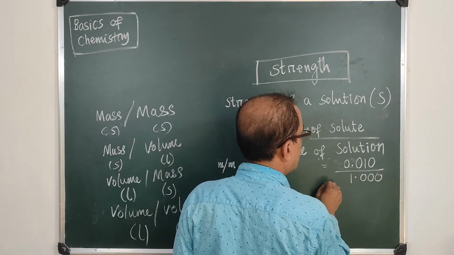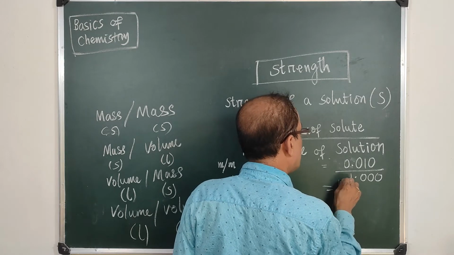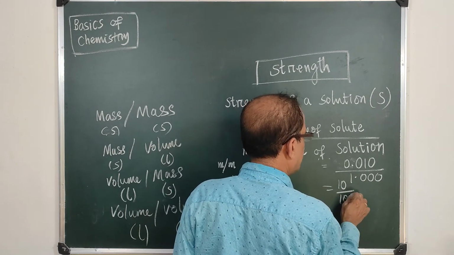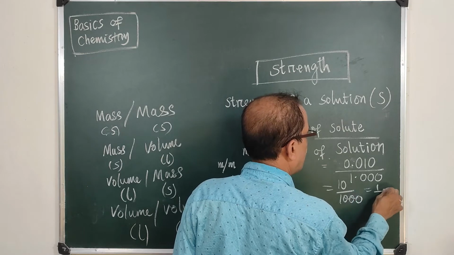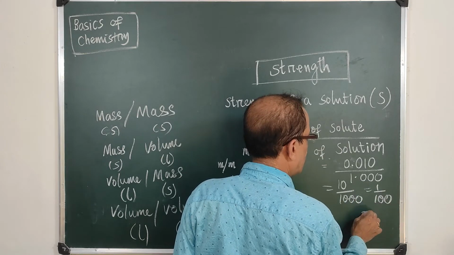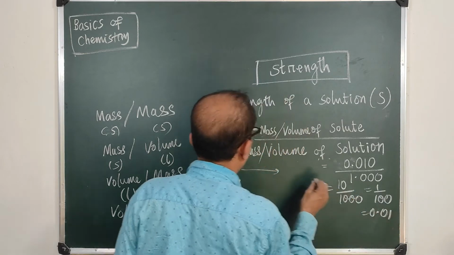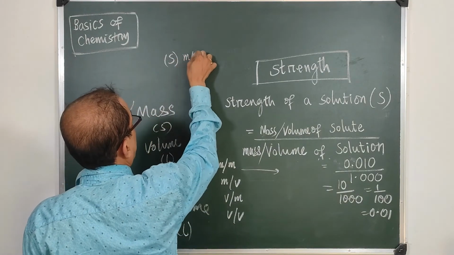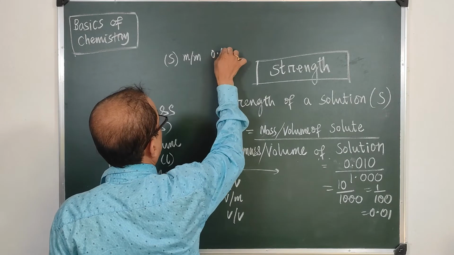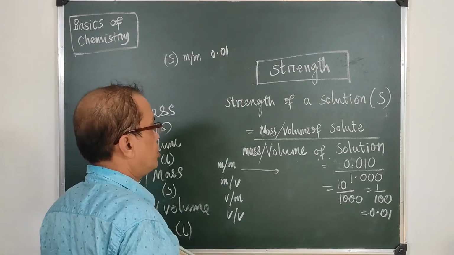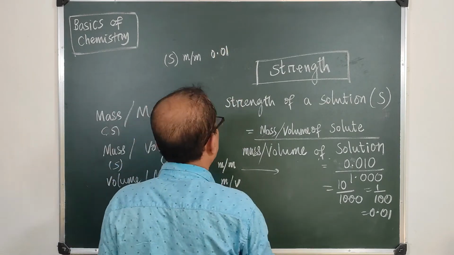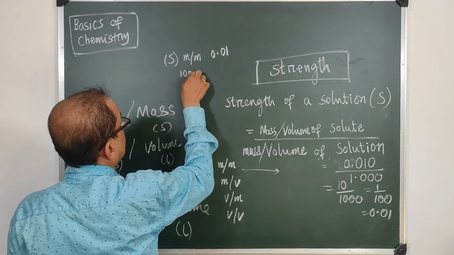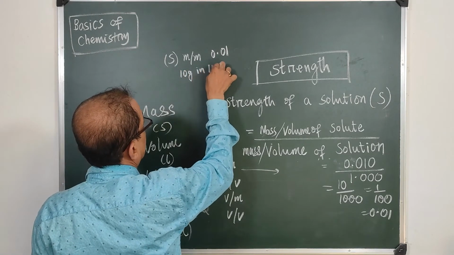So this will be equal to 10 by 1000, or 1 upon 100, or 0.01. So in this case, strength of the solution, mass upon mass, became 0.01. So the strength is 0.01, for 10 grams in 1 kg.